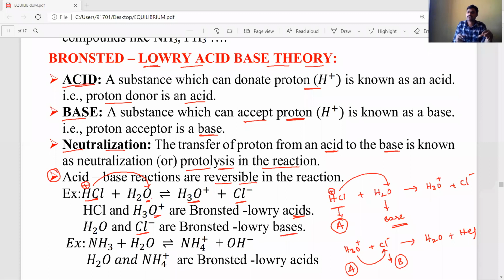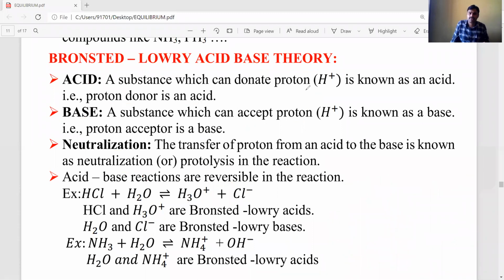During this process, neutralization means a proton is transferred from acid to base. Okay, students, let's see one more example. For example, NH3 is present in water, and in this process water is donating a proton and produces NH4+, the ammonium ion, and OH-.